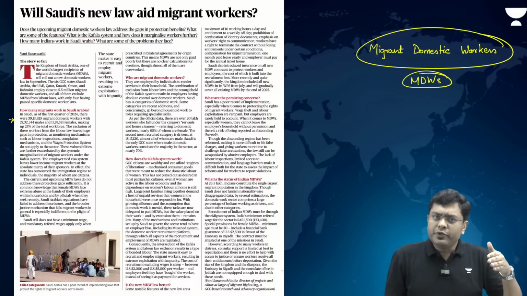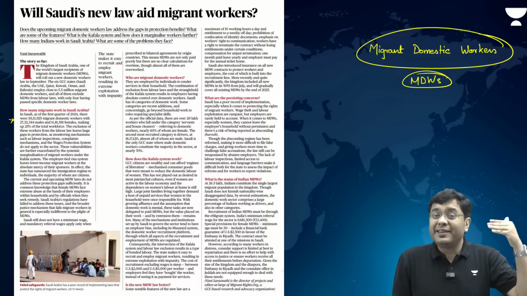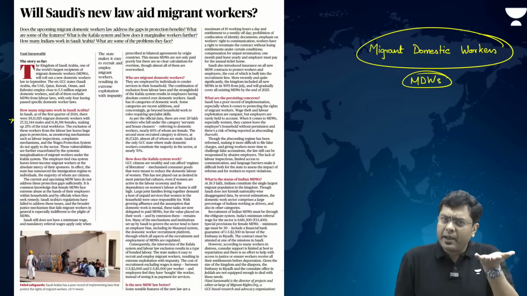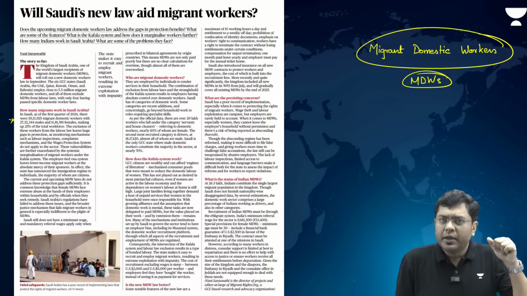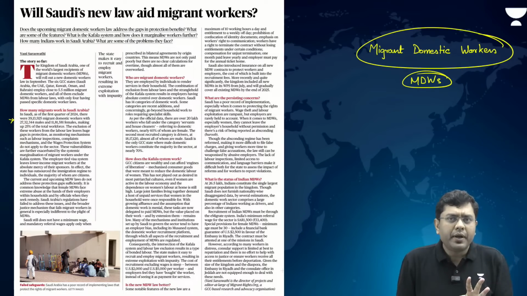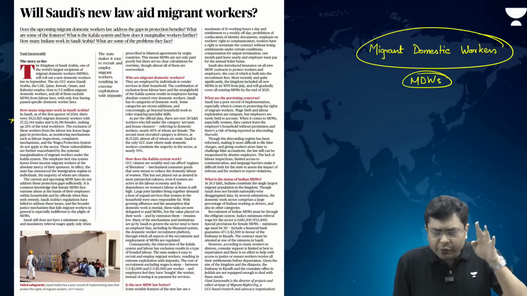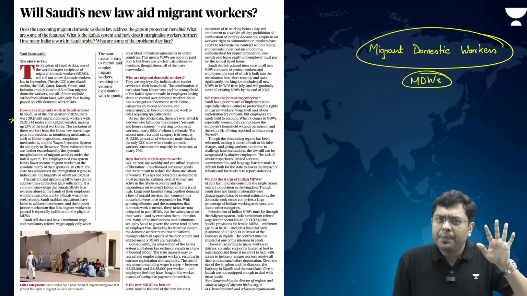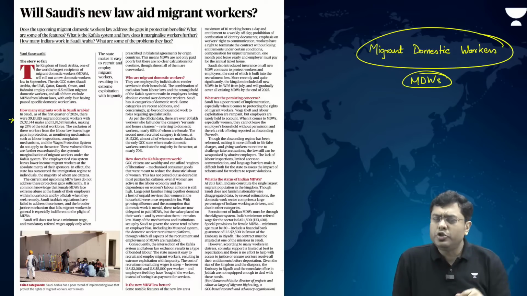Now this article argues that as economic wealth has been generated in the Gulf countries, a significant amount of prosperity has prevailed in the region. But when the families have become prosperous, patriarchy still remains. Patriarchy remains means what? Household chores are considered to be at a lower level, not respected, and are considered menial jobs.